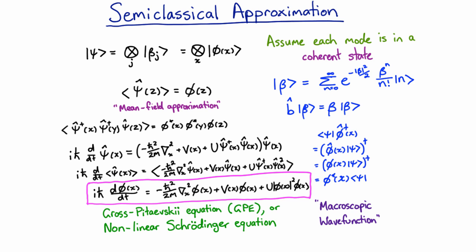Exactly the same approximation is often made in quantum optics, where we replace a large coherent mode with just a field, and that's of course our electric field. So our classical notion of an electric field or a magnetic field comes out of a semi-classical approximation to the quantum field theory. So if we discovered photons first and done a quantum field theory for them and then made a semi-classical approximation, we would have discovered classical electromagnetic theory. And here we have an equivalent classical field theory for particles, scalar particles.